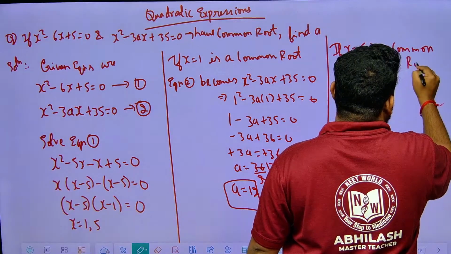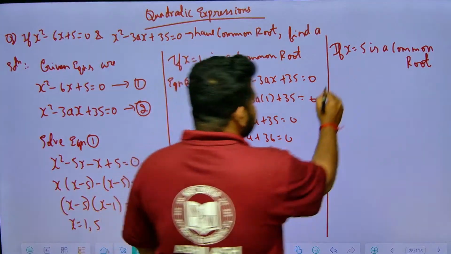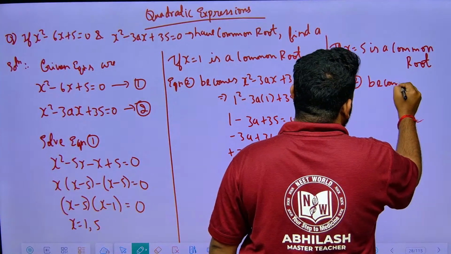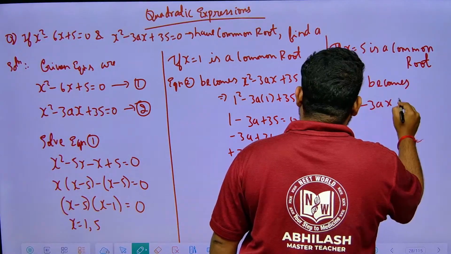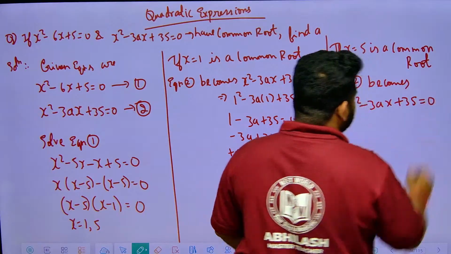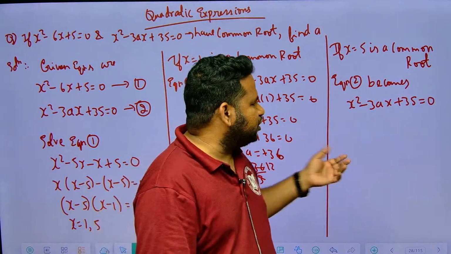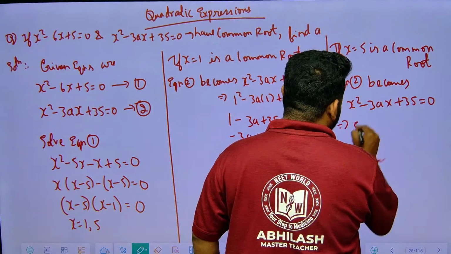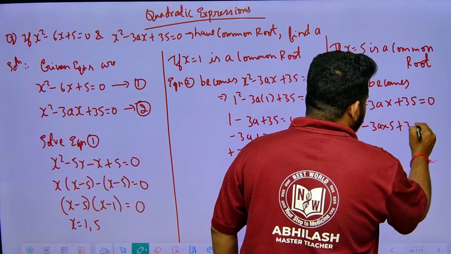If x equal to 5 is a common root, what will happen? Equation 2 becomes x square minus 3ax plus 35 is equal to 0. That means if it is a common root, this 5 should satisfy this equation. I have to put the value of x equal to 5, so it becomes 5 square minus 3a into 5 plus 35 equal to 0.